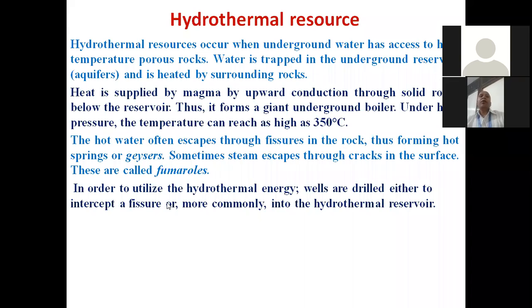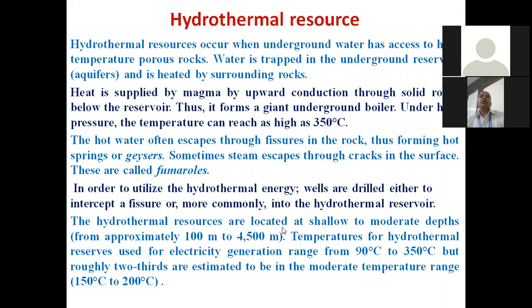Okay. In order to utilize the hydrothermal energy, wells are drilled either to intercept a fissure, or more commonly into the hydrothermal reservoir. The hydrothermal resources are located at shallow to moderate depths, from approximately 100 meters to 4.5 kilometers. The temperature for hydrothermal reserves used for electricity generation ranges from 90 degrees centigrade to 350 degrees centigrade, where roughly two-thirds are estimated to be in the moderate temperature range of 150 to 200 degrees centigrade. So this is the maximum temperature range which is available in hydrothermal resources.